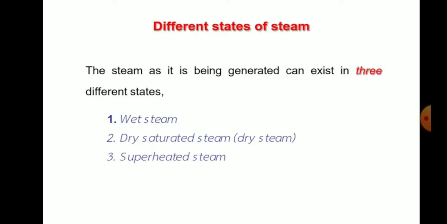So dry saturated steam we call as the dry steam. The name itself indicates: wet steam means it contains some amount of water particles, that is moisture. Dry steam doesn't contain any water molecules, that is, it is fully steam. And superheated steam is superheated.